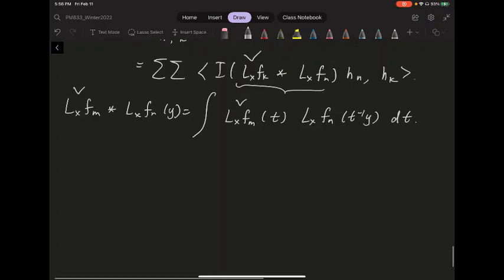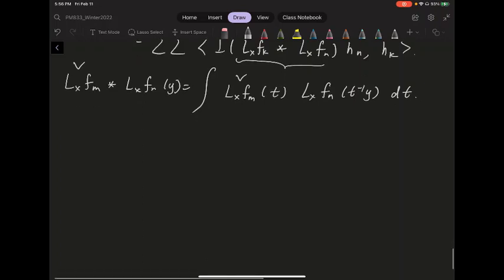The idea is that the m and n are both translated by the same x. Because the integral is left translation invariant, this whole integral is basically the convolution of Fm and Fn. So let me just write out a bunch of integrals.